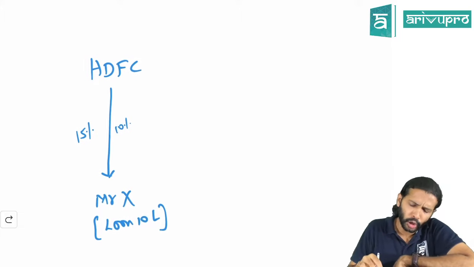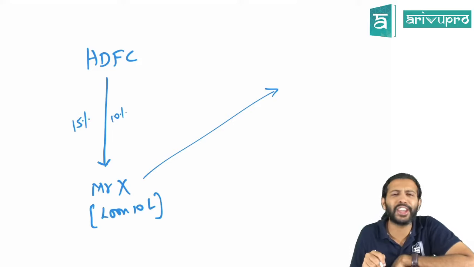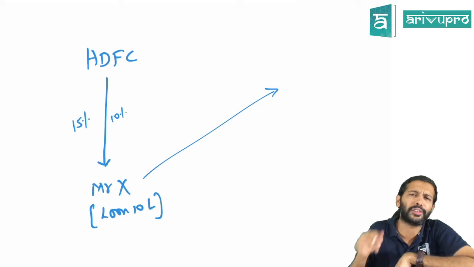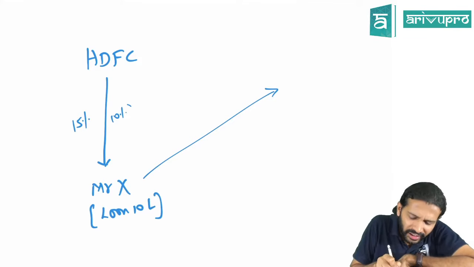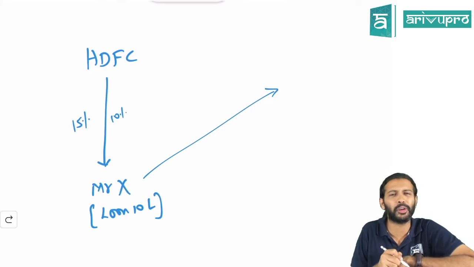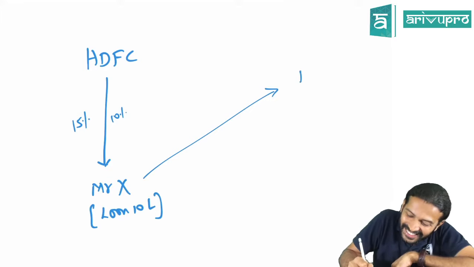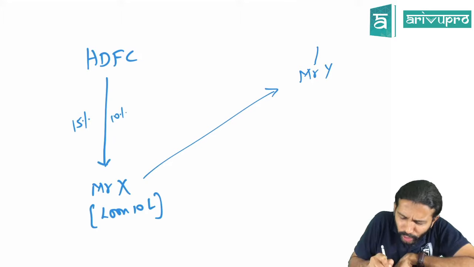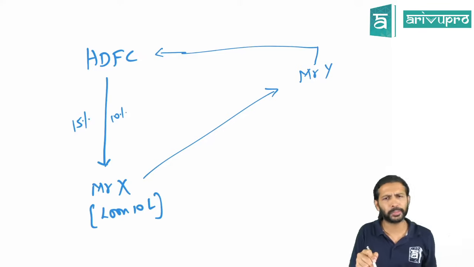Now Mr. X suddenly remembered that after qualification he had worked in a CA office for some time. So he went to the CA office and requested his boss. This is a scenario. He said, if you give me a guarantee, then I'll get the interest at 10%. It will be of big help to me. Normally CAs don't give that. Let's say that is Mr. Y. Y told him, no problem. Y was in a good mood, so he told him, fine, I will give the guarantee on your behalf to HDFC Bank. Y agreed to this particular arrangement.